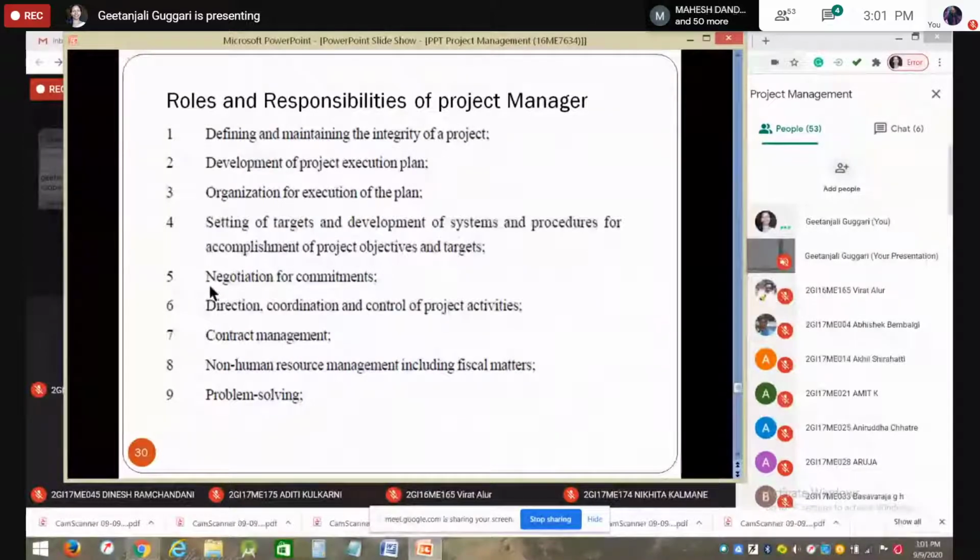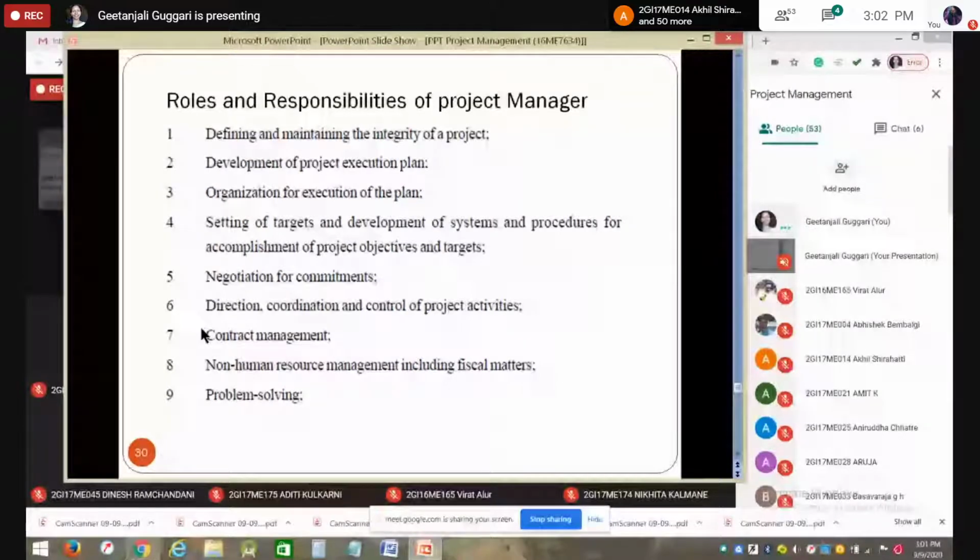Then one more major responsibility of the project manager is negotiation for commitments. He has to negotiate each and everything, finalize the price, cost, time, and performance, according to his knowledge and skills.